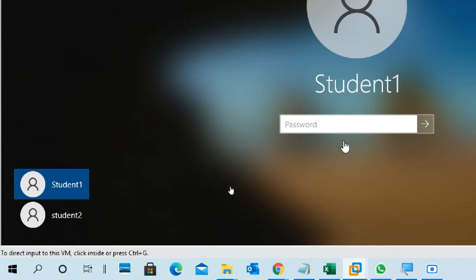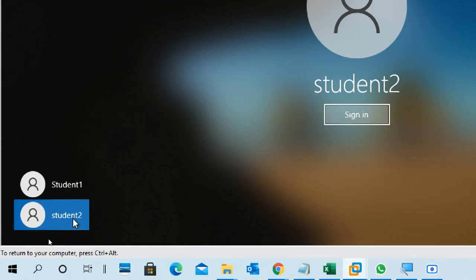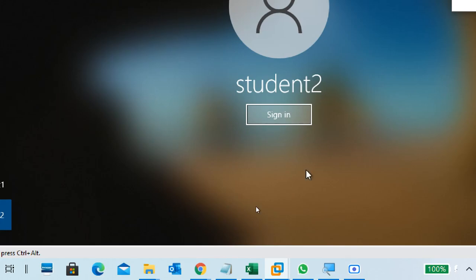Student one is showing a password here. I'm going to student two. Click on student two. Now it is student two. I didn't give a password to student two, so it's directly showing sign in. So click on sign in. It will take time. Why is it taking time? It's trying to create the profile data.